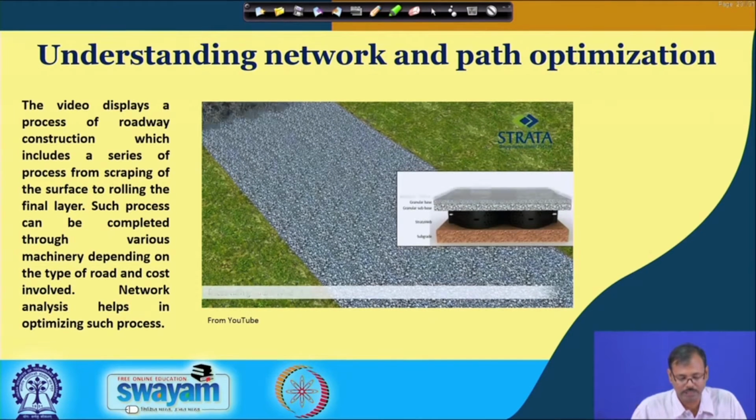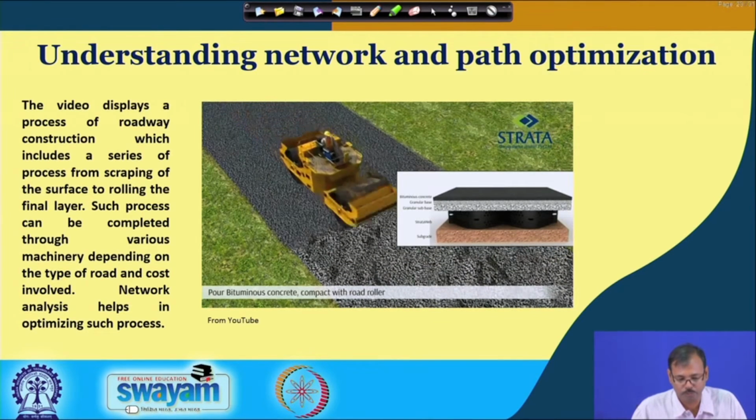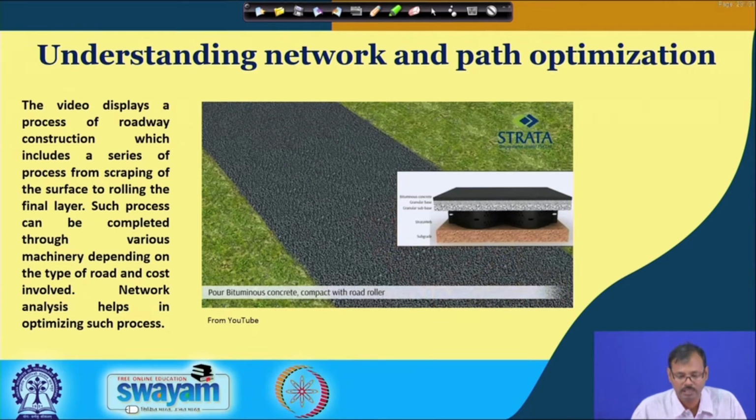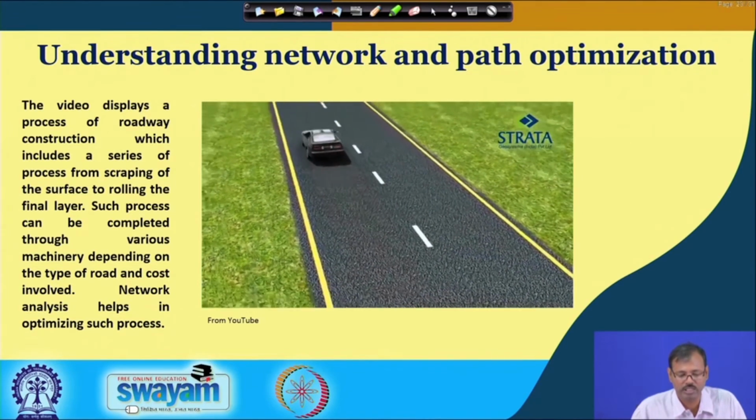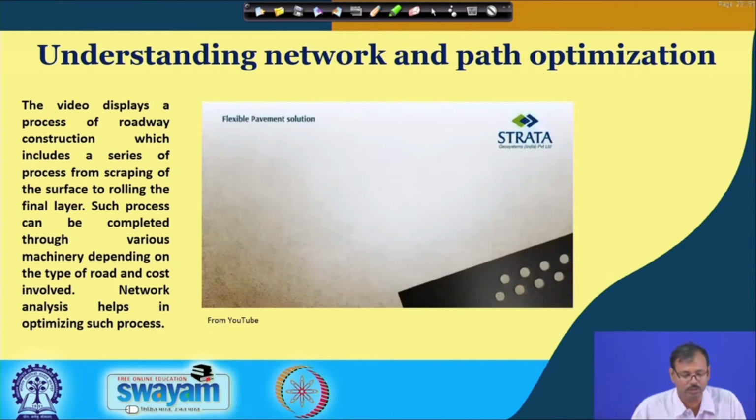After completion of the subbase, then the bituminous concretes are placed there, then the final wearing surface is placed to finish the final road. So, that means the different activities are carried out one by one at this place. But if you look at this in a different way, you will find that when vegetation is being removed at the exact position, at that time digging for the soil which is given as the embankment in this position is already being carried out in some other place.